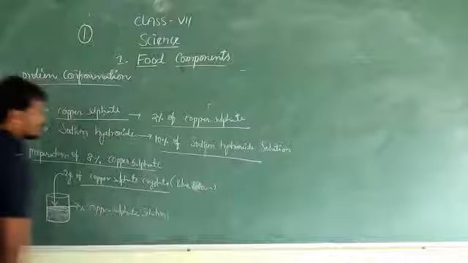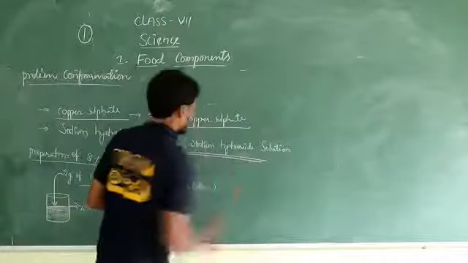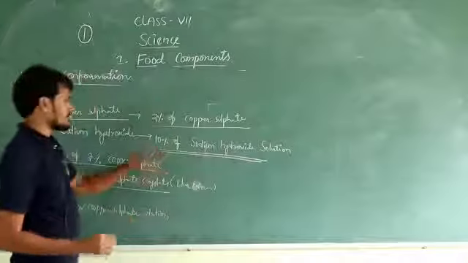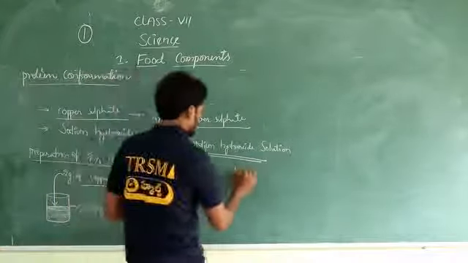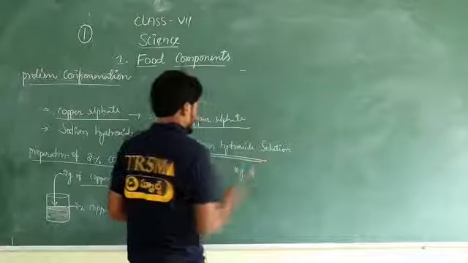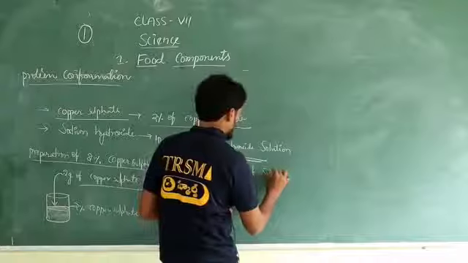Next, we are going to prepare 10% sodium hydroxide solution. How to prepare it? Similarly, take 10 grams of sodium hydroxide, which is available in your laboratory.